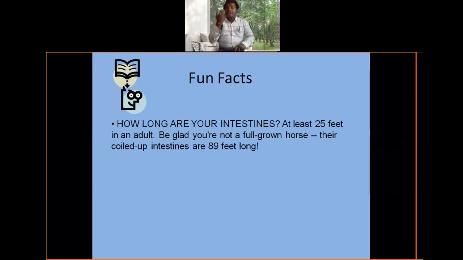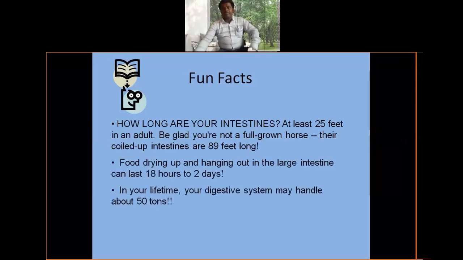7 meters is how much? 1 meter is equal to 3 feet. 7 into 3, how many feet? 21 feet. Our small intestine is 21 feet, but in a horse it is 89 feet. Just imagine, 89 feet long with so many coils in the horse. That is one of the fun facts.